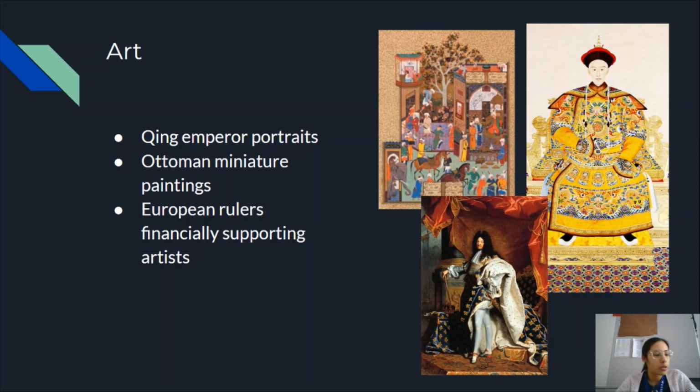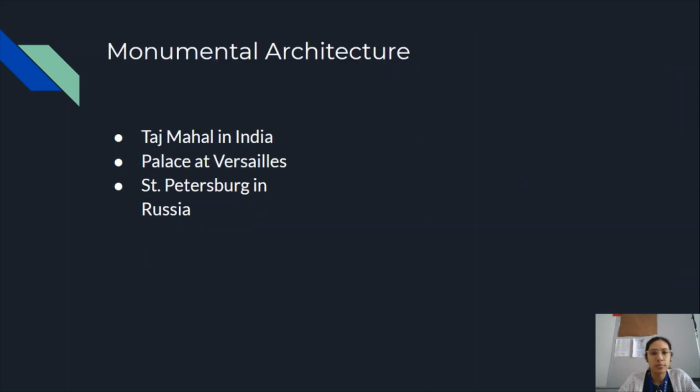So you might be thinking to yourself, how does art show that you're the ruler? Well, all of these different works require time, labor, resources, and materials, and you're not just going to do all of that effort for anyone. You want to do it for someone really important. So that's how it shows that they are the rulers, they are important, they're in charge.